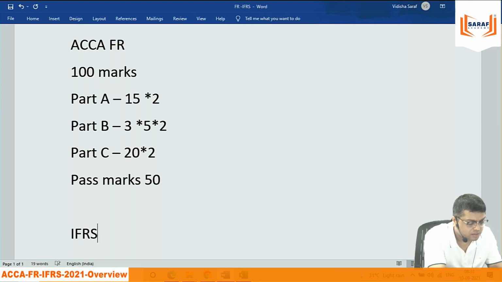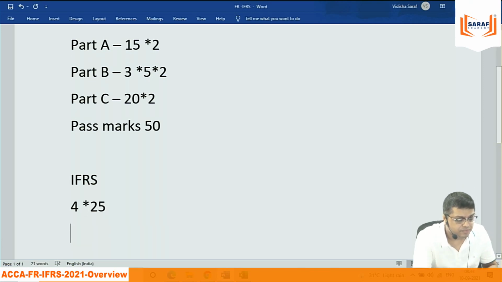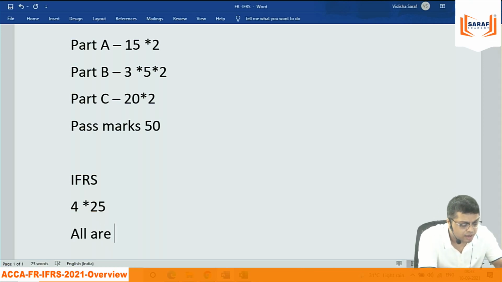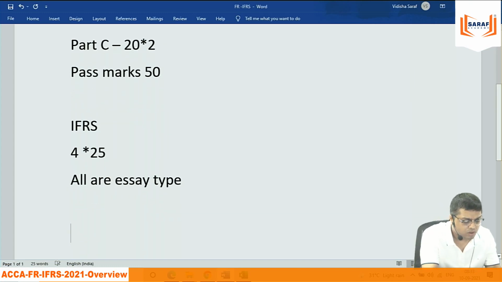For IFRS, it's 4 into 25. Each question is of 25 marks. All are essay type. Essay type in the sense, maybe numerical, required to prepare PL account, balance sheet, some calculation, maybe theoretical. And in all the questions, there will be different parts, generally A, B, C, like that. In both the syllabus, there is no choice. Whatever will be given in the exam hall, you need to solve.